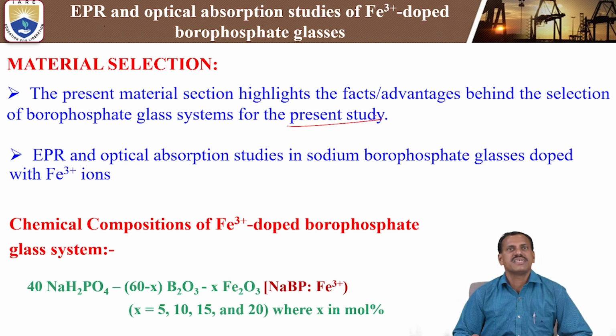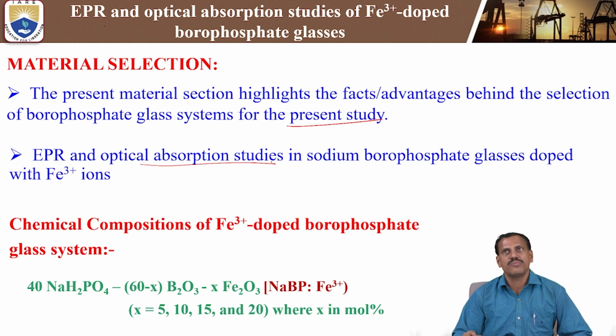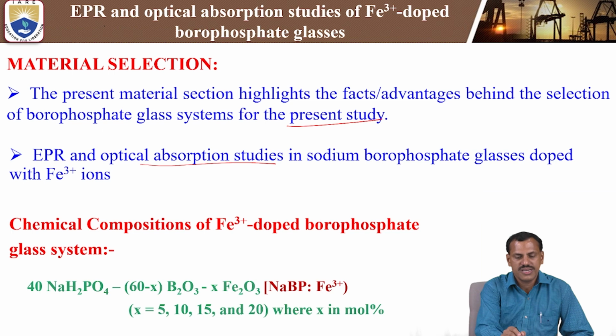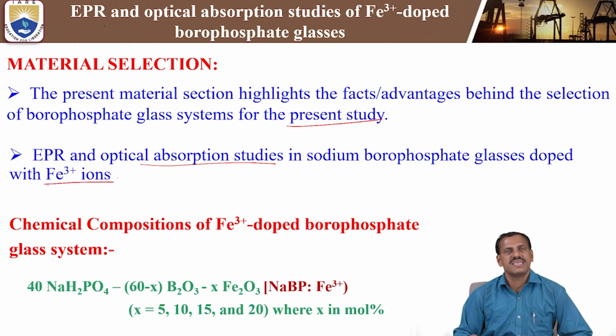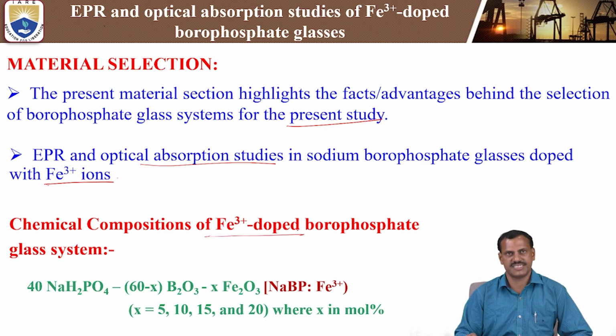In our present study, we have studied EPR, electron paramagnetic resonance or electron spin resonance, and optical absorption studies in sodium borophosphate glasses doped with iron 3 plus ions. This is our present topic: the EPR and optical absorption studies in sodium borophosphate glasses doped with iron 3 plus ions. So first we need to choose the chemical composition doped with iron 3 plus system.